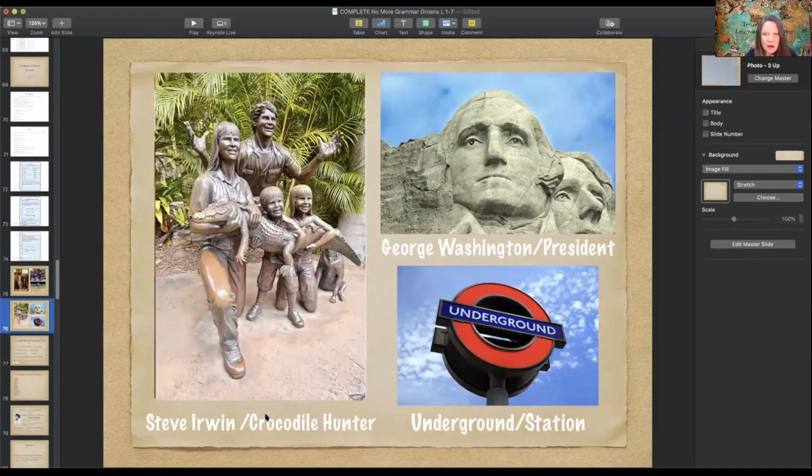I want you to make 3 sentences using the 2 nouns that I have under each picture. The first one is Steve Irwin, crocodile hunter. The next one is George Washington, president. And the other one is underground station. You may pause.